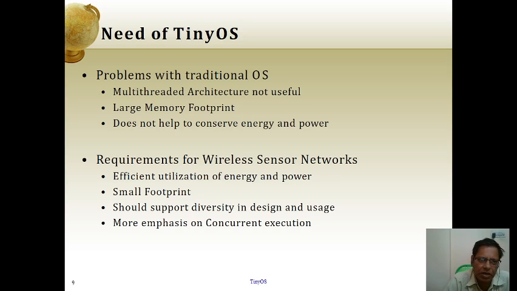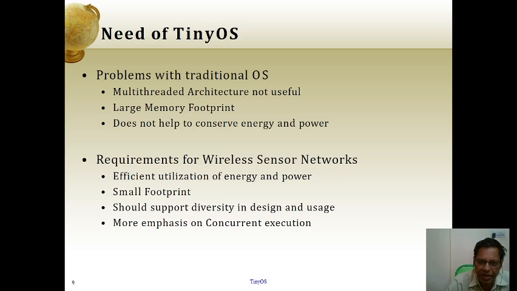What is required for the need of the TinyOS operating system in wireless sensor networking? First, efficient utilization of energy and power: minimizing the power usage of the sensor, in other words using power efficiently. Small footprint: small memory is needed for every act of the sensor.